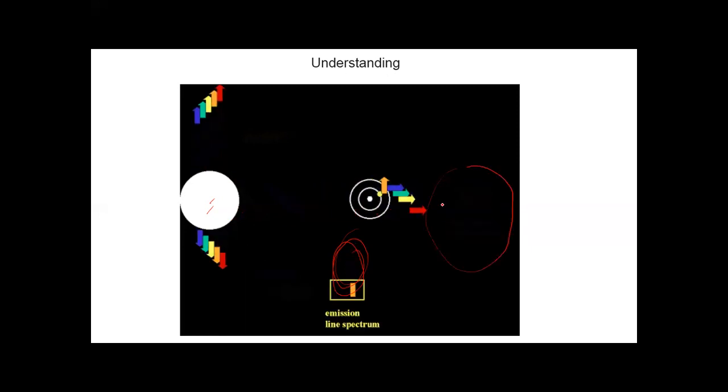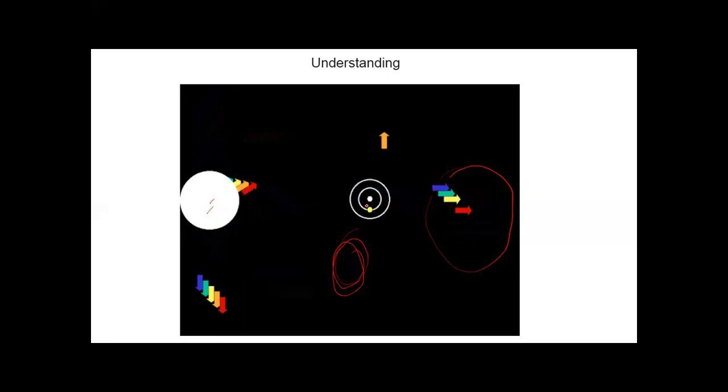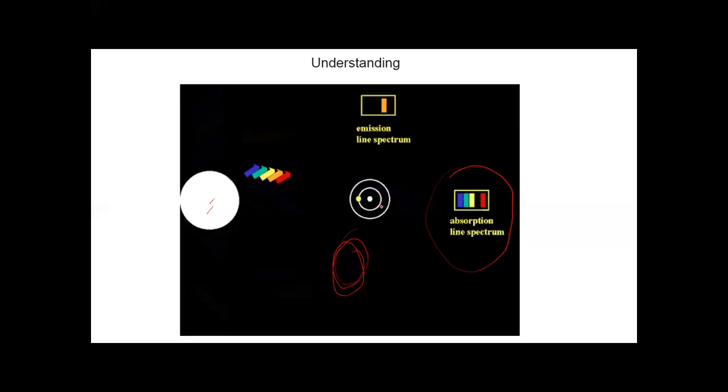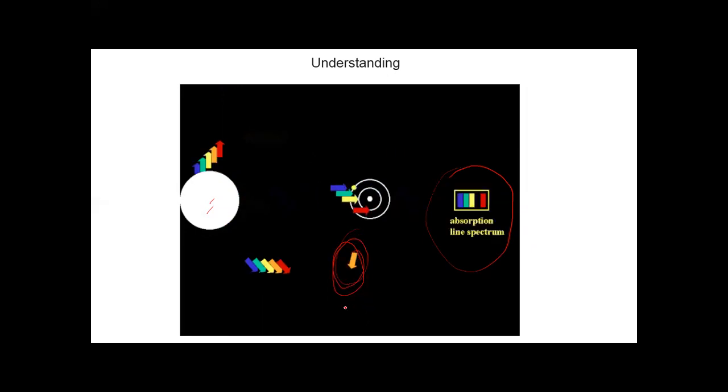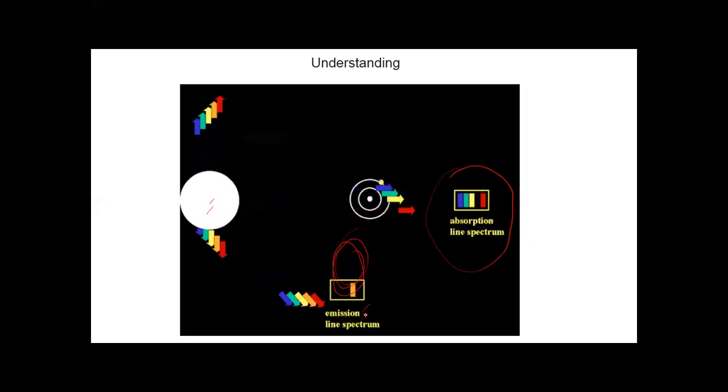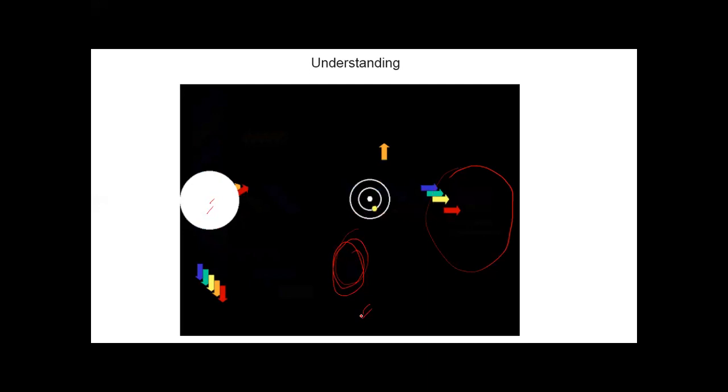Why do we call it absorption spectra? Because light is absorbed. Okay, the light which is absorbed and re-emitted by this atom is again analyzed, and the spectra obtained is known as emission spectra.